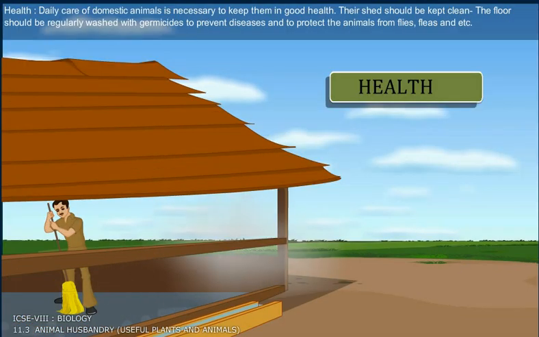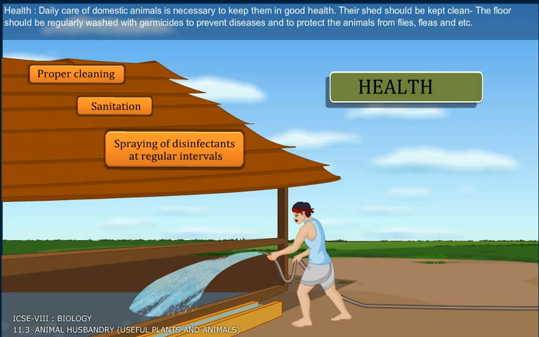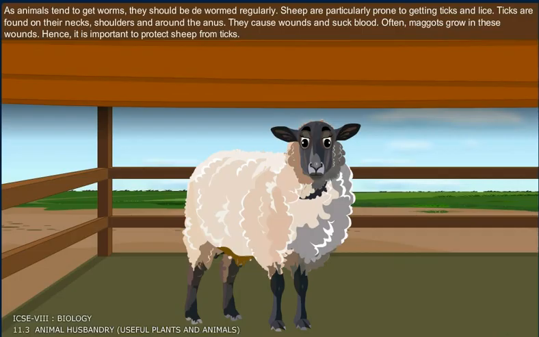Health. Daily care of domestic animals is necessary to keep them in good health. Their shed should be kept clean. The floor should be regularly washed with germicides to prevent diseases and to protect the animals from flies, fleas, etc. As animals tend to get worms, they should be wormed regularly.